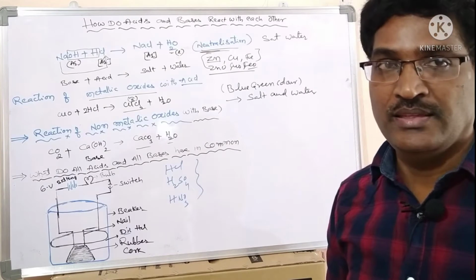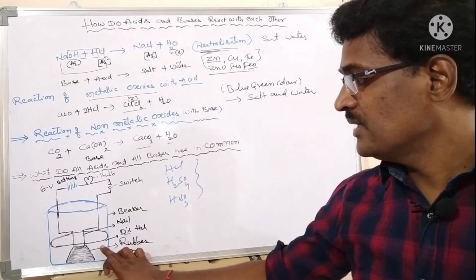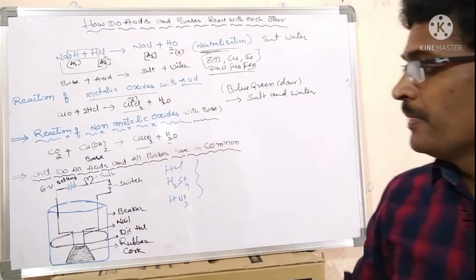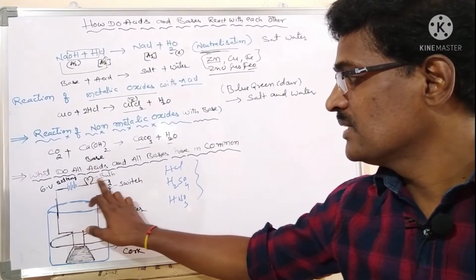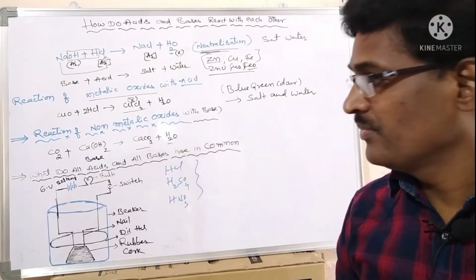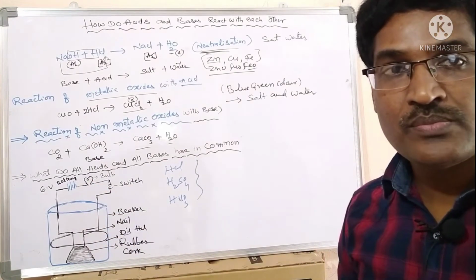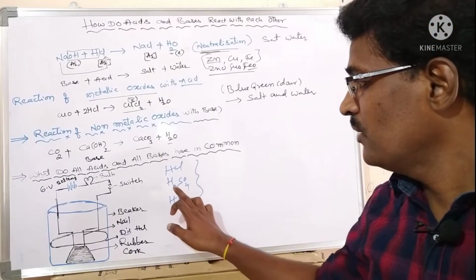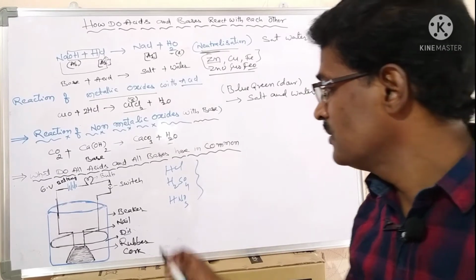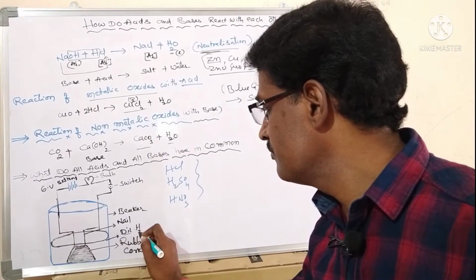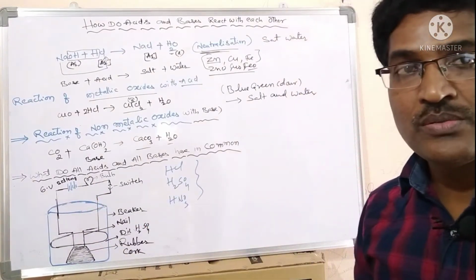When dilute hydrochloric acid is taken in the beaker and the switch is on, the battery passes current, and the bulb glows. Next, instead of HCl, I drop in H2SO4. Check: the bulb glows.